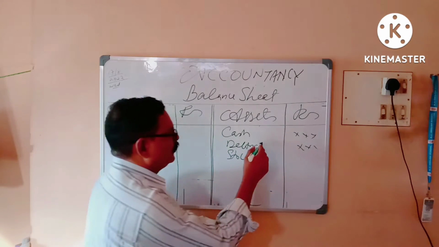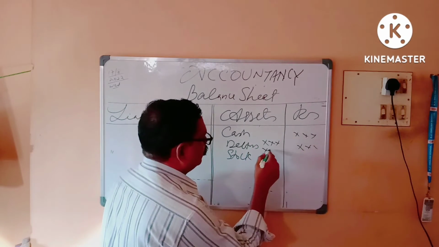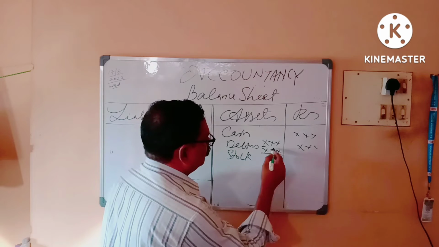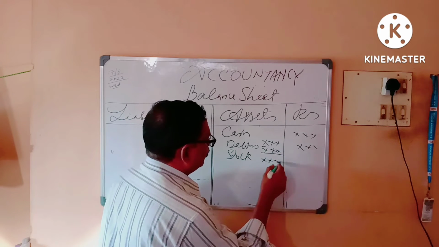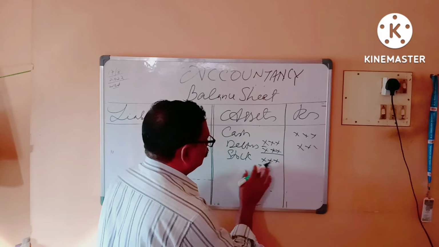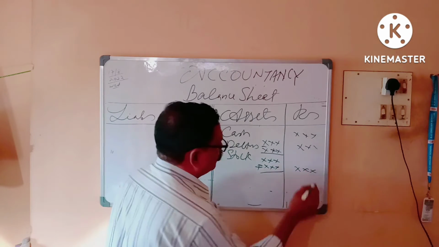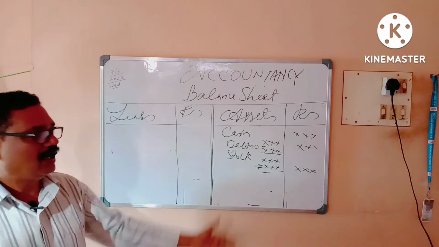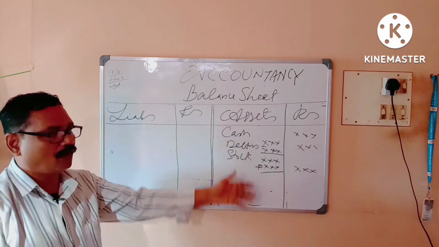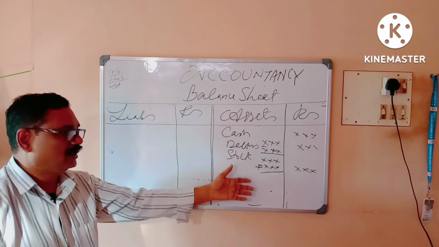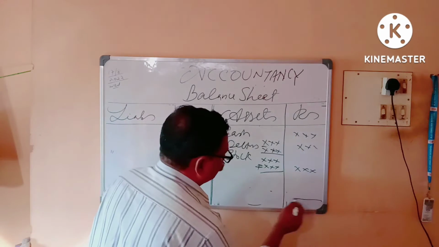Decreased item you have to deduct. Increased item you have to add up. This is the case of entering the items in the balance sheet. After entering almost all items, then you have to make up the total on the asset side.